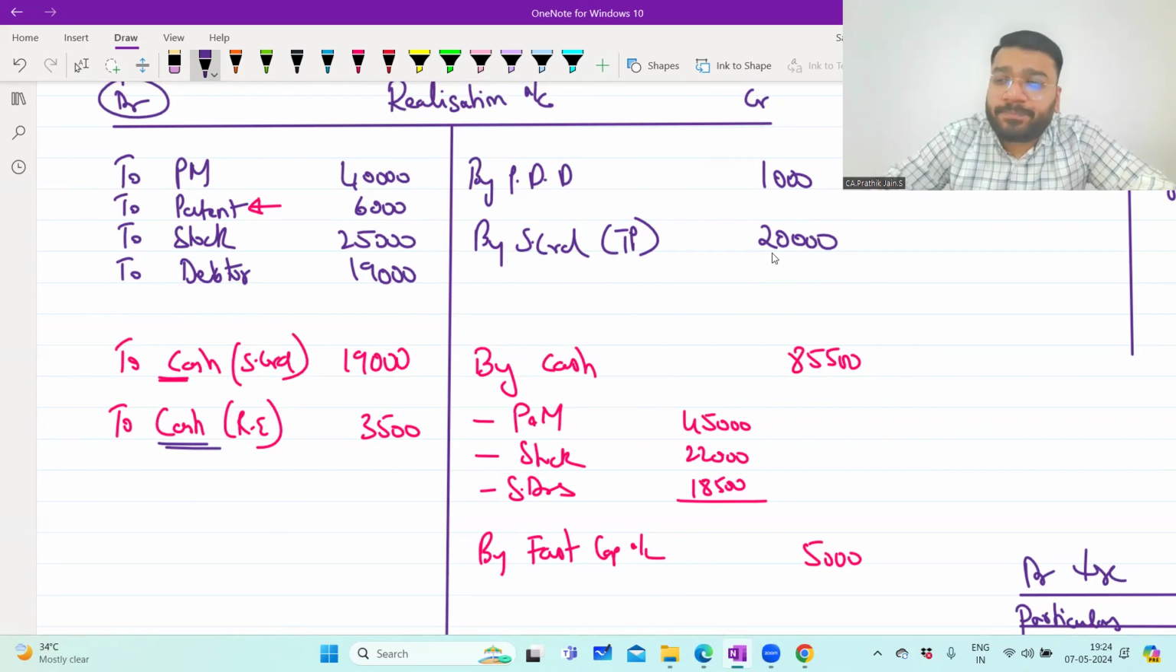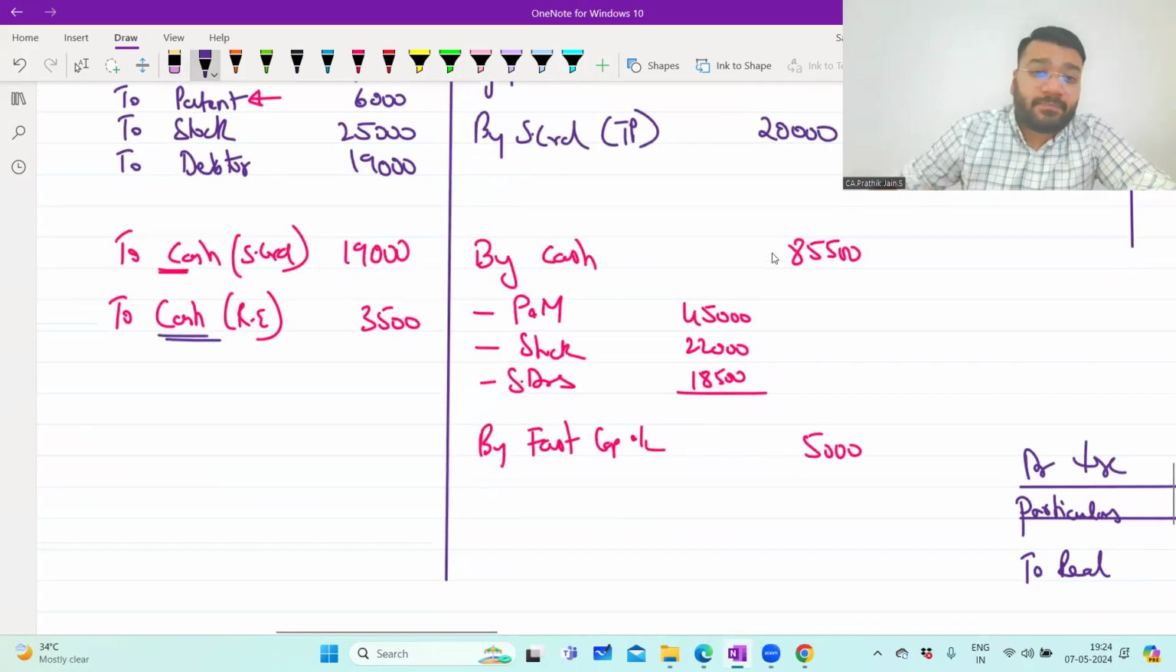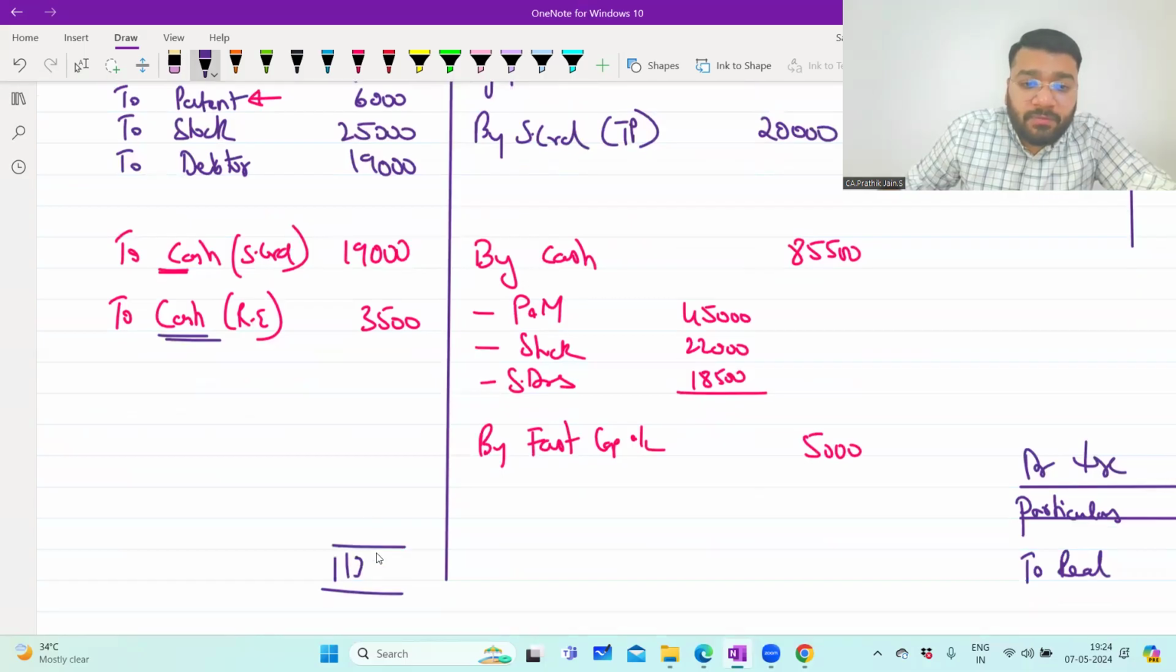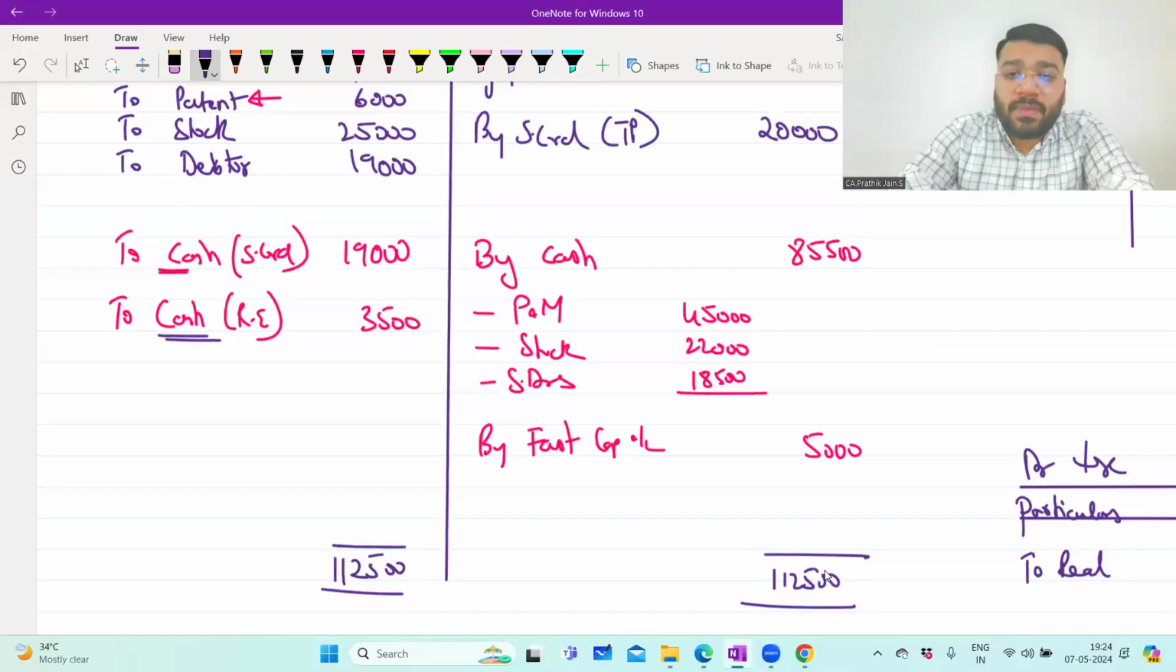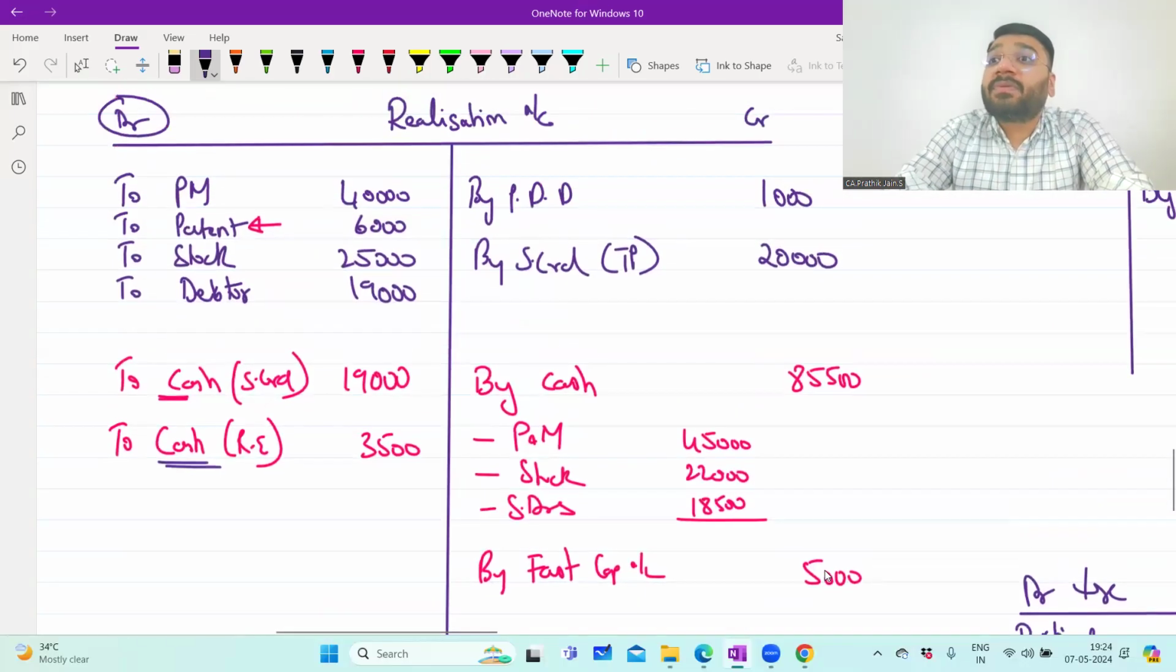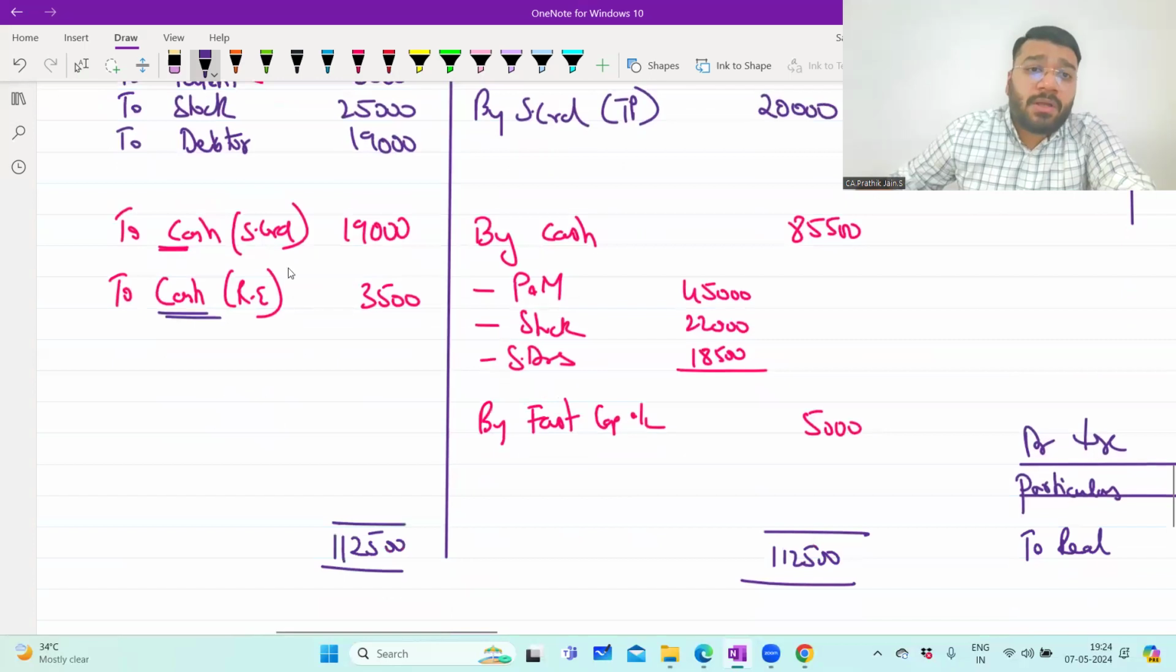Which side total is more? Debit side total is more, so it means there's a loss. Okay, what is the total? 1,12,500. Okay. And what is the loss? 1,000 rupees is a loss. Now this realization loss is to be transferred to the partners' capital accounts.